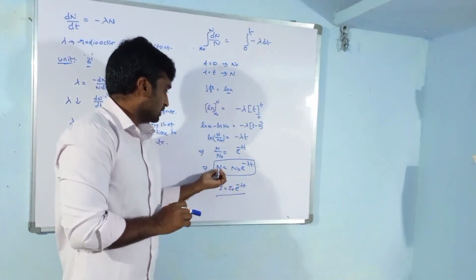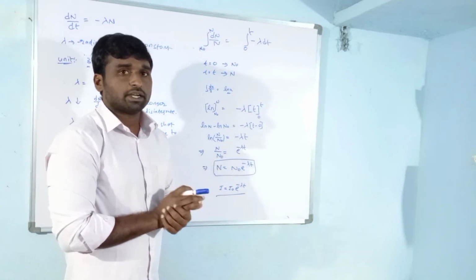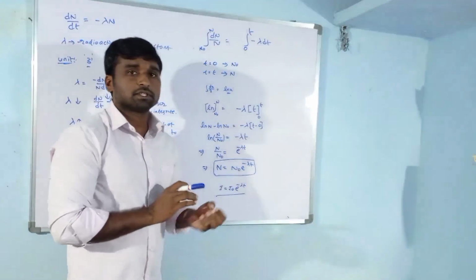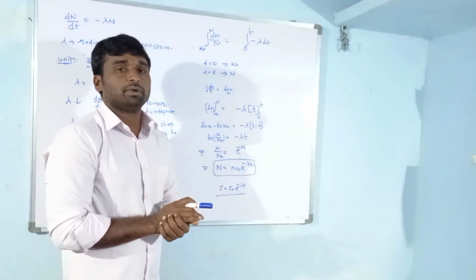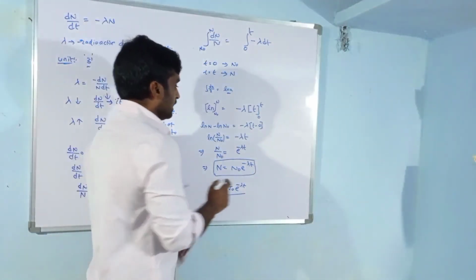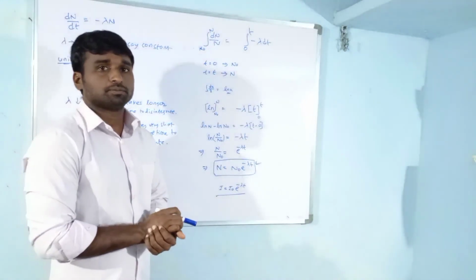Here N means the number of nuclei inside the radioactive material at a time t. N naught means the number of nuclei inside the radioactive material at time t equal to 0. So this is the exponential nature of radioactivity.